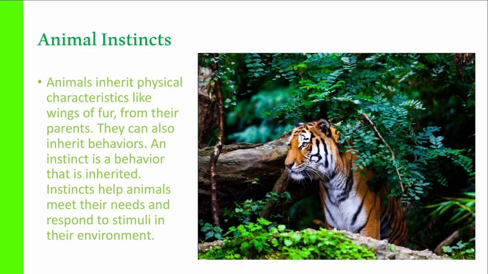Now let's see animal instincts. For example, there's a lion right here. How does this lion know how to hunt? How does it know how to hide? These are characteristics it already knew how to do. Well, some animals do. Some lions don't know how to hunt. They just watch their parents or older lions.